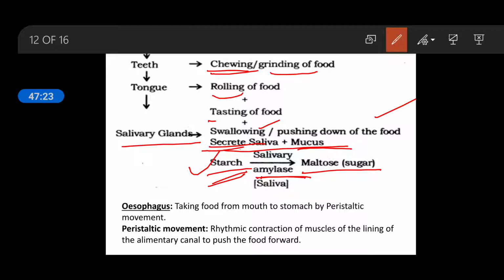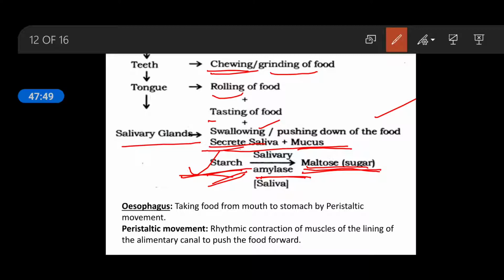Okay, it is a disaccharide. Starch is a polysaccharide, complex, and glucose is a monosaccharide, the very simplest form. Here it is not the simplest, but one step behind the simplest form, that is maltose. This is a disaccharide.